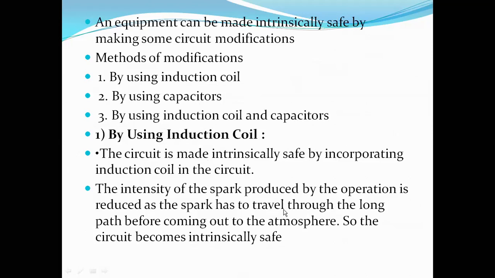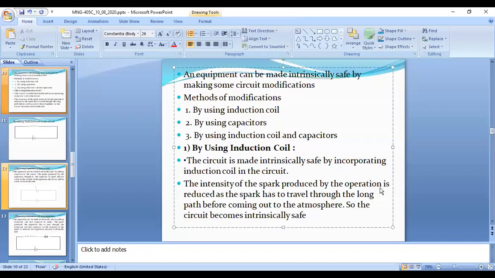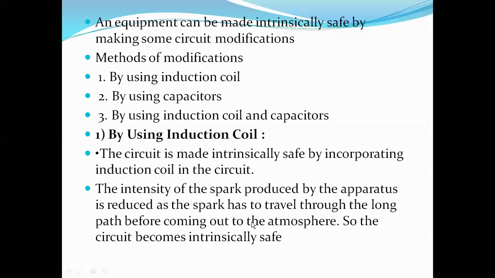The intensity of the spark produced by the apparatus is reduced as the spark has to travel through a long path before coming into the atmosphere.